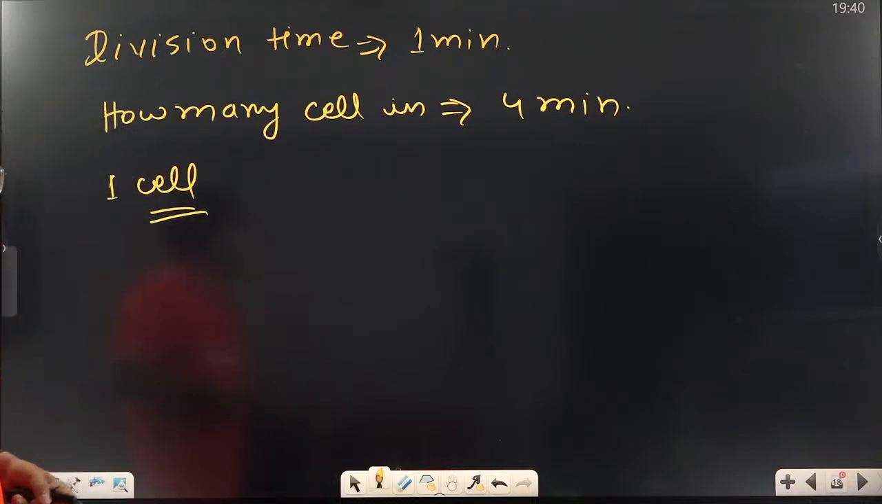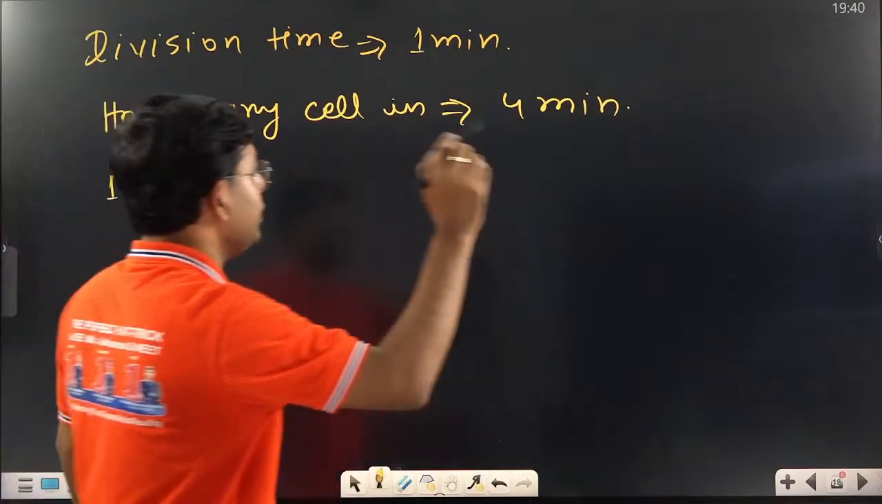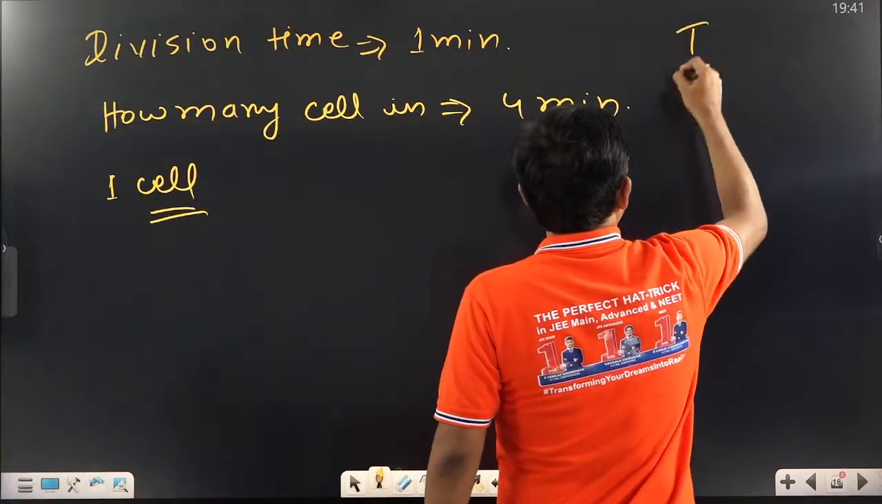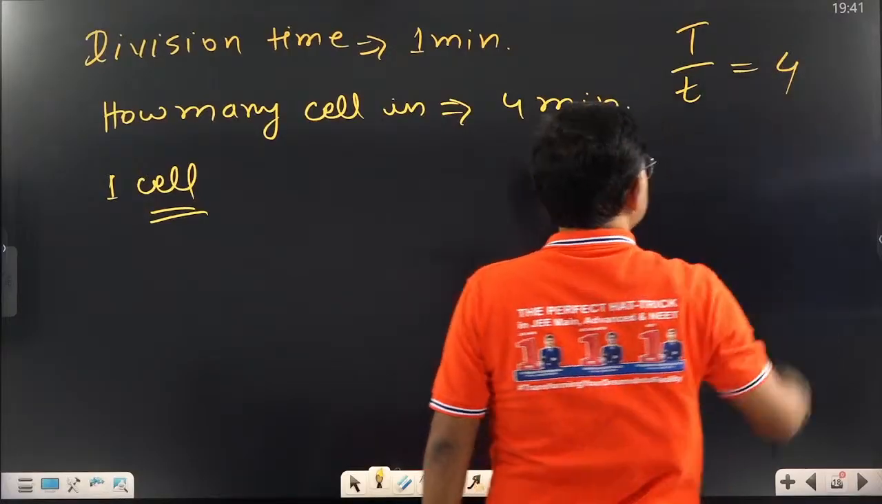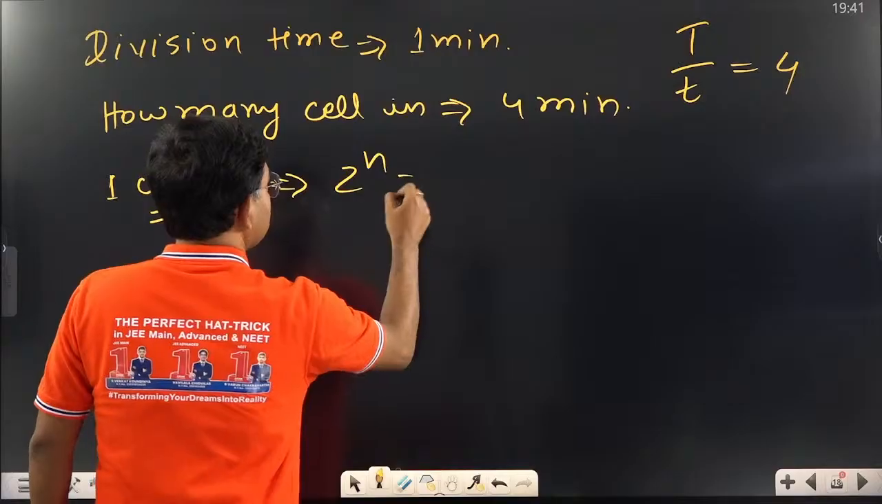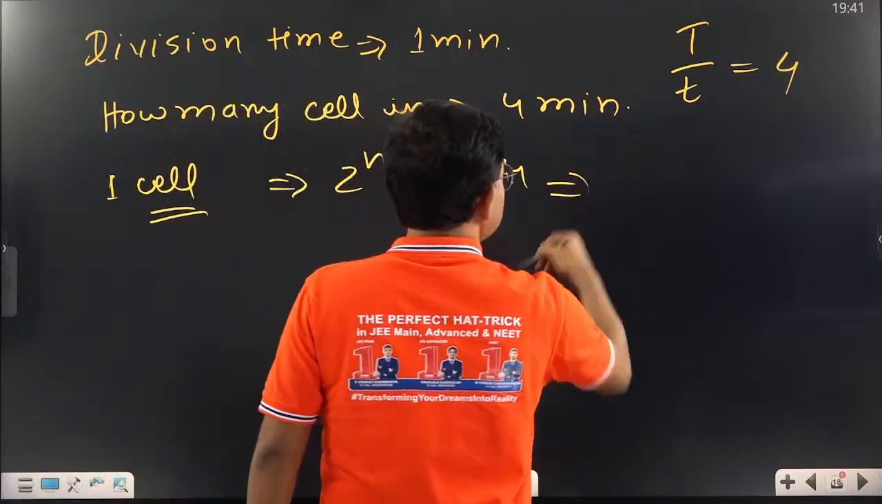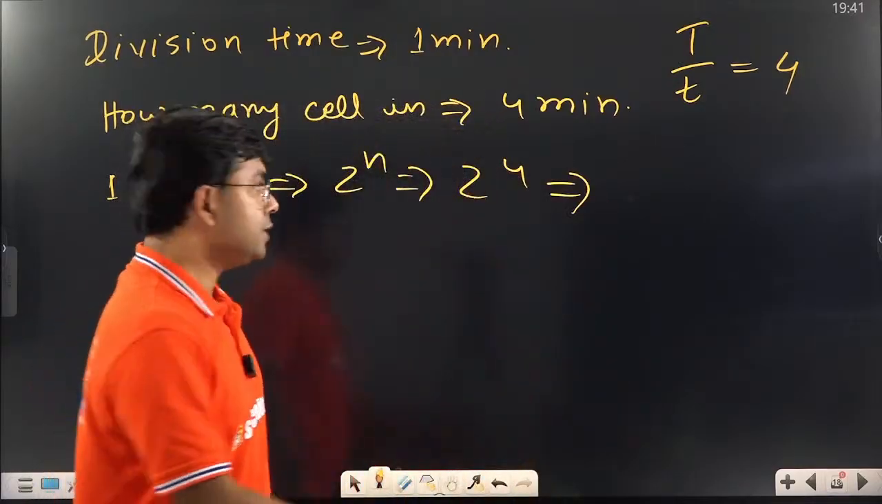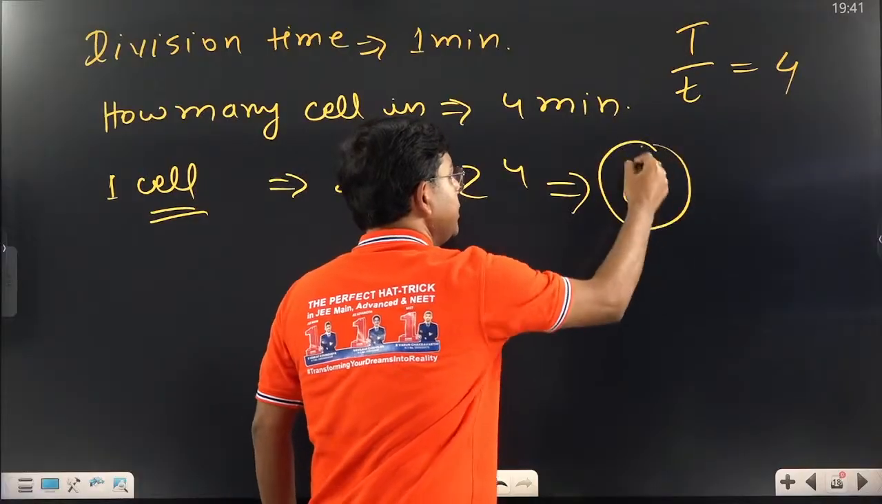Okay, 16. So see, again, same formula we will use. Capital T divided by small t, 4. And number of cells is 2 to the power n. So 2 to the power 4. Simple. So it is 16, right?